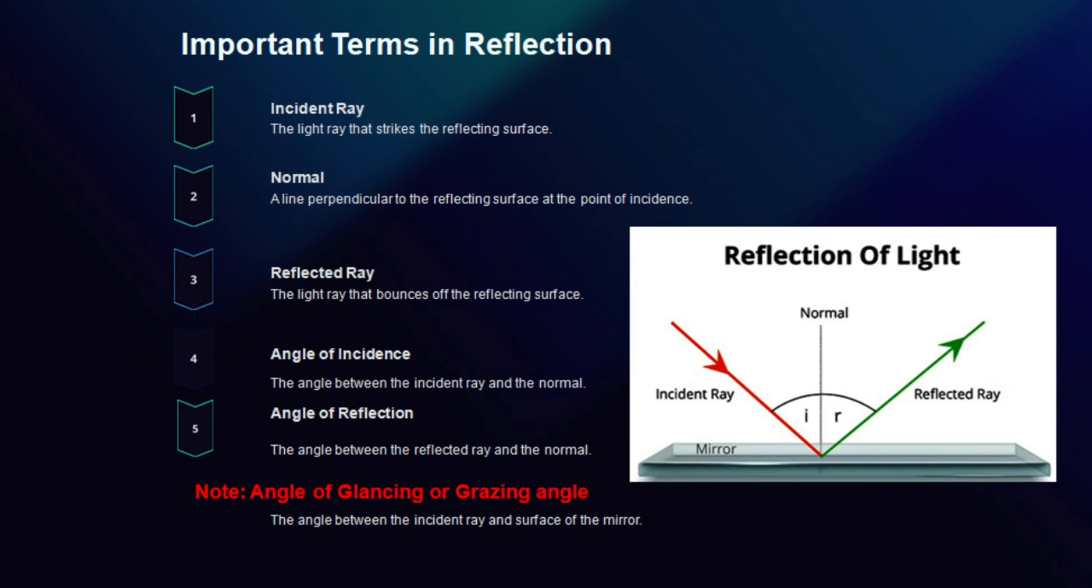Number 4. Angle of incidence. It is the angle formed between the incident ray and the normal to the surface of the mirror. Number 5. Angle of reflection. It is the angle formed between the reflected ray and the normal to the surface of the mirror. Here one point is important. What is the angle of grazing, or the angle of glancing? It is the angle formed between the incident ray and the mirror.